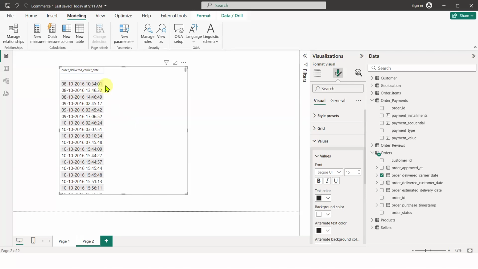We cannot have all the 24 hours and every minute and every second of the data. Because of that, whenever you are connecting your date table to the main table, you are supposed to do it only with the date column, not with time data. So in this case, each value here is unique. Logically speaking, these 3 rows have 3 values and they are all unique.